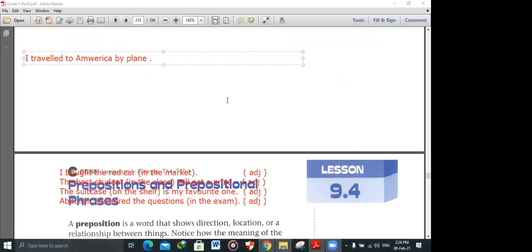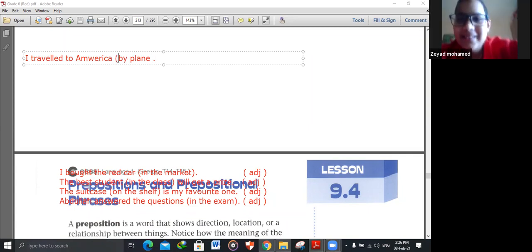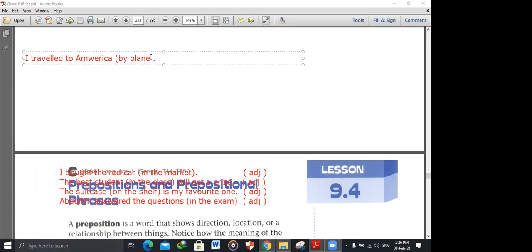Now let's choose Ziad Muhammad. Ziad Muhammad, can you identify the prepositional phrase here? To America. No, mister, by plane. Oh, to America, by the way, is also a prepositional phrase, but let's focus on this one. By plane. It tells us how this action happened. It modifies the verb traveled by saying how this action happened.